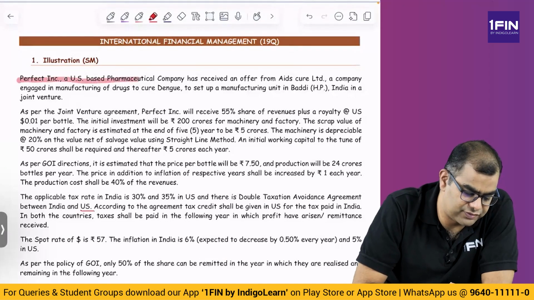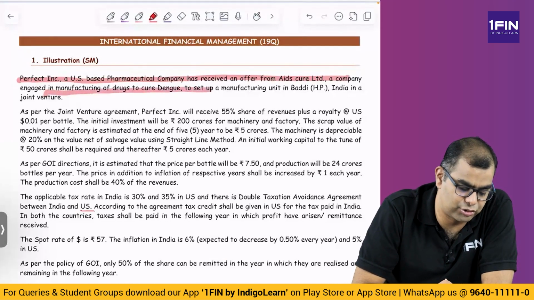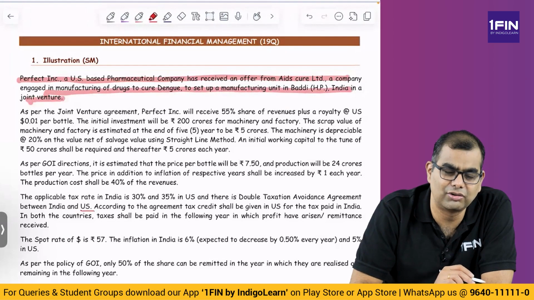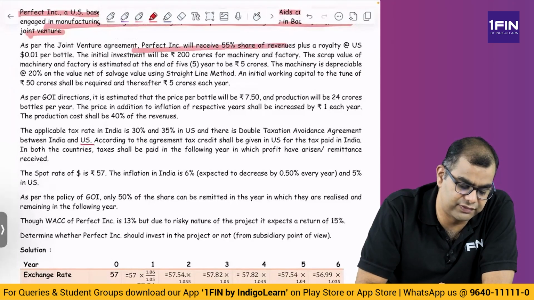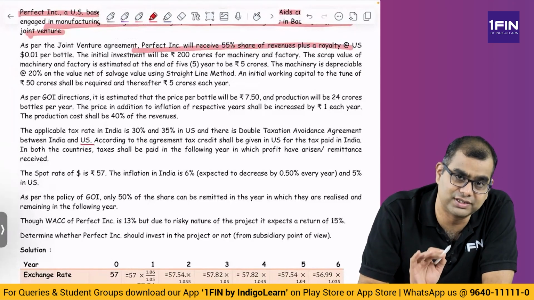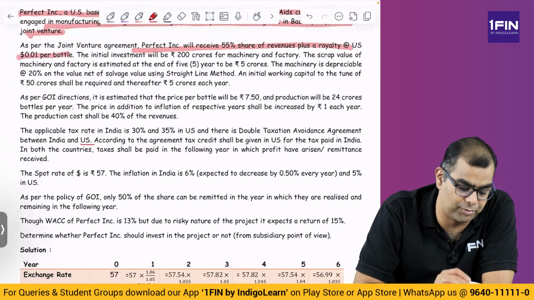Perfect Think, a US-based pharma company, has received an offer from AIDS Cure Limited, a company engaged in manufacturing of drugs to cure dengue, to set up a manufacturing unit in Baddi, India, in joint venture. Okay, so a foreign company investing in India. As per the JV agreement, Perfect Think will receive 55% of share of revenues plus a royalty at the rate of 1 cent per bottle.